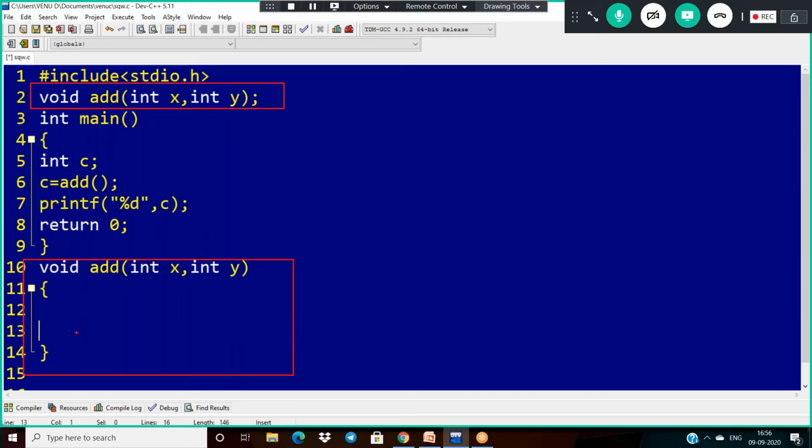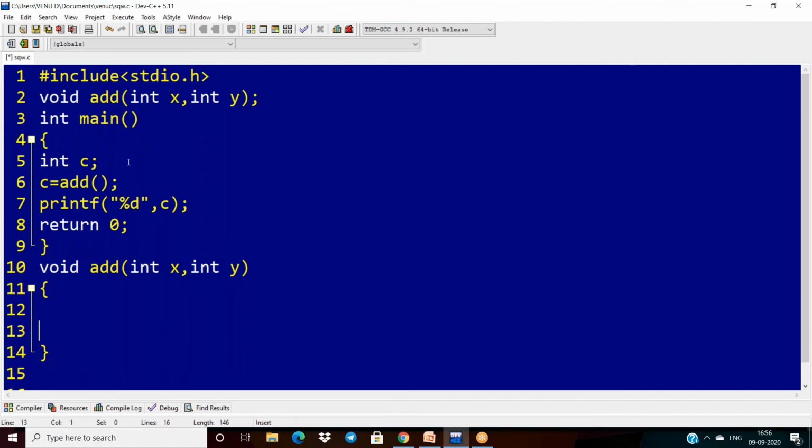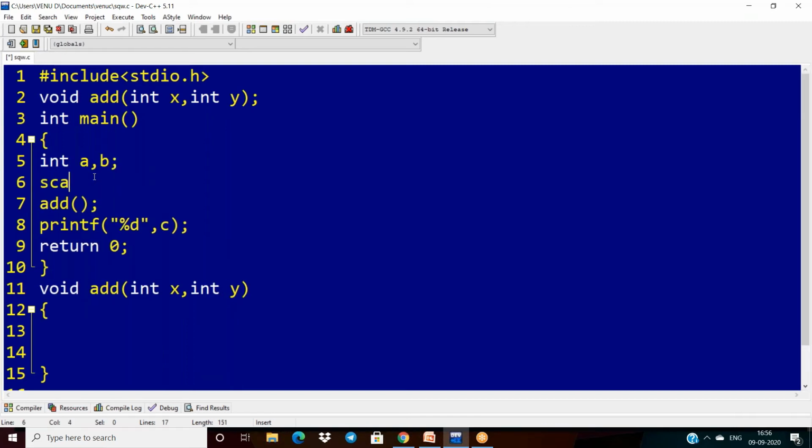It has open and close braces. But how to read the arguments here? Here I can read arguments like int a, b. My function does not have a return type, so that is why I can. First of all, I am reading a and b. I have to read the a and b values using scanf with percentage d, ampersand a, ampersand b.